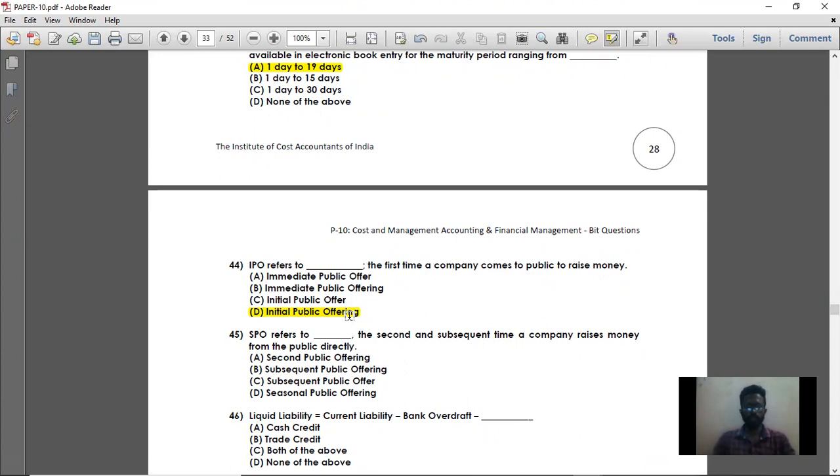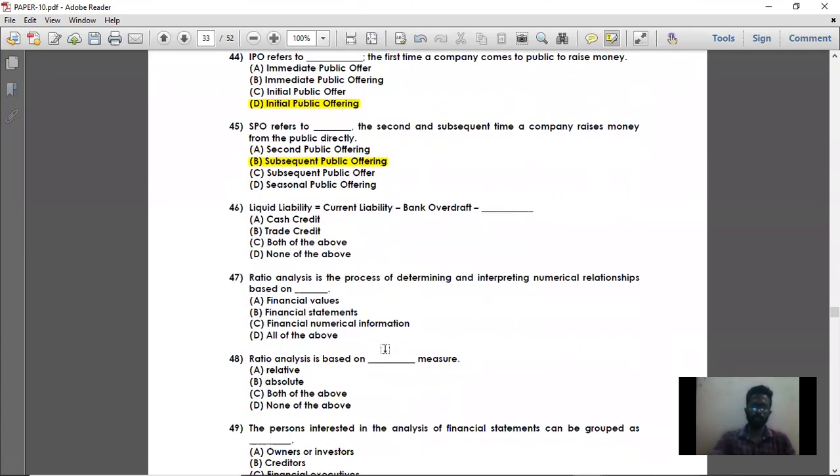Then subsequently, if they are issuing for the second time, it is called SPO. SPO means subsequent public offering. So question number 45, SPO refers to option D, subsequent public offering. That is the second and subsequent time a company raises money from the public directly. So it is called SPO. IPO means initial public offering. SPO means subsequent public offering. These are the important terms.